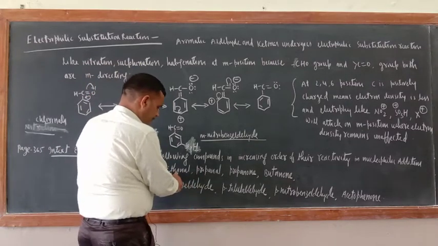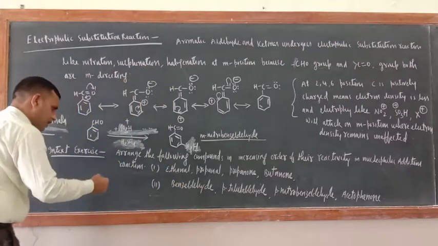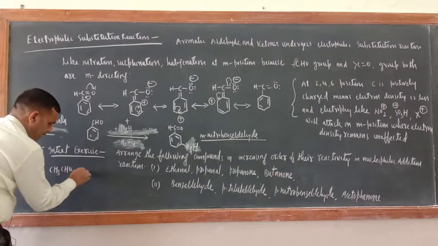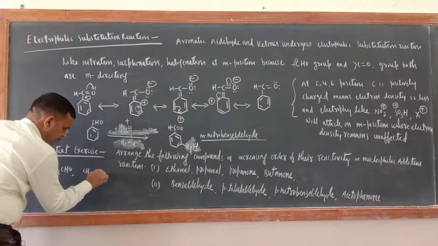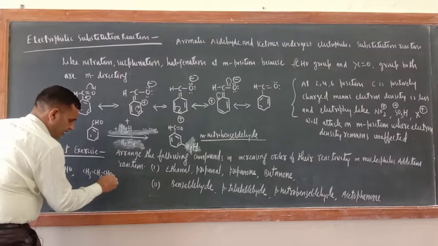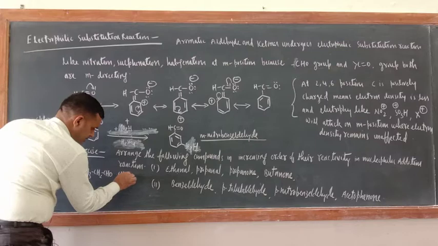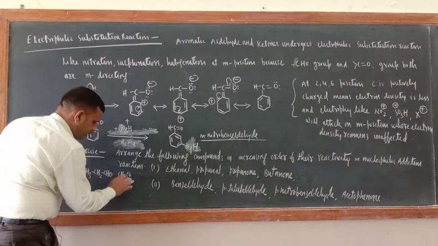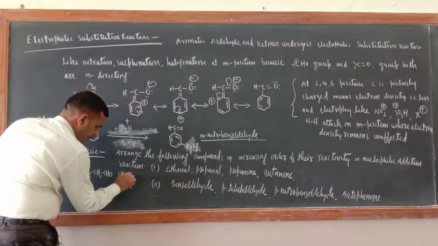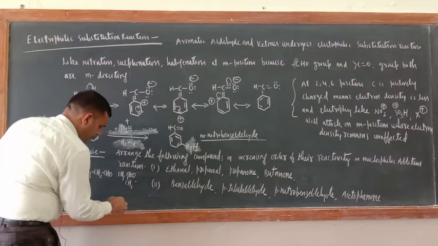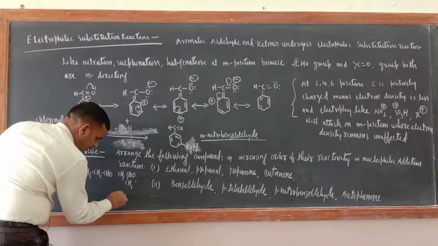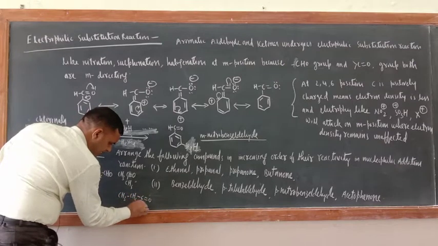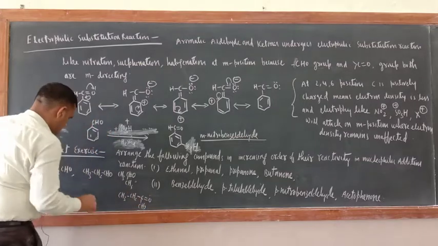This is aldehyde, this is aldehyde. Just see, first you should write the formula. This is CH3CHO. When you write the formula, you will have a lot of ideas. CH3CH2CHO. Next one is CH3COCH3. Correct? This is propanone. Next one is butanone. So butanone, what is the formula? CH3CH2 C double bond O CH3, 1 2 3 4. So the order is this one only.